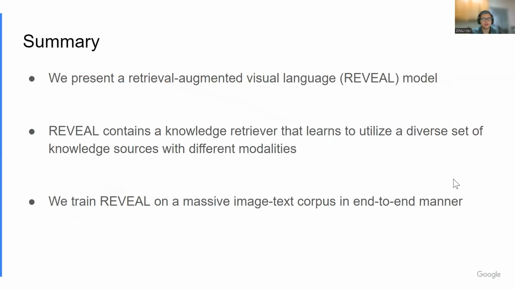As a summary, we present a retrieval-augmented visual language model. REVEAL contains a knowledge retriever that learns to utilize a diverse set of knowledge sources with different modalities. We train REVEAL on a massive image-text corpus in an end-to-end manner.